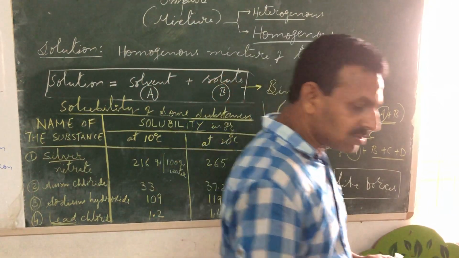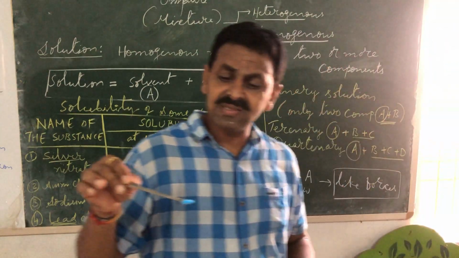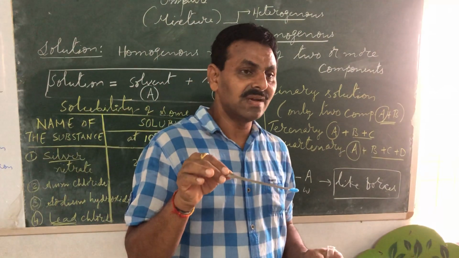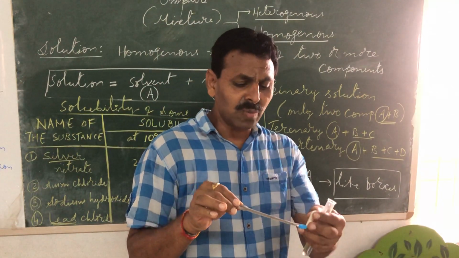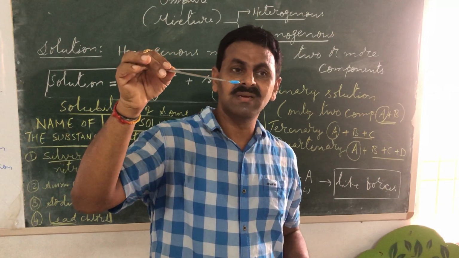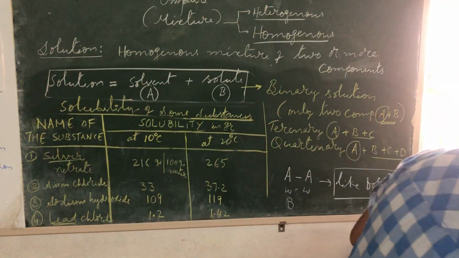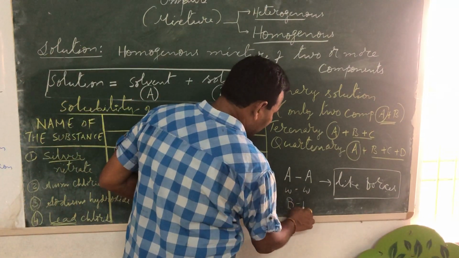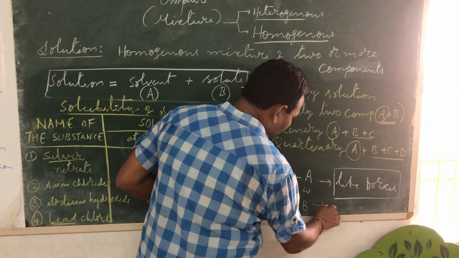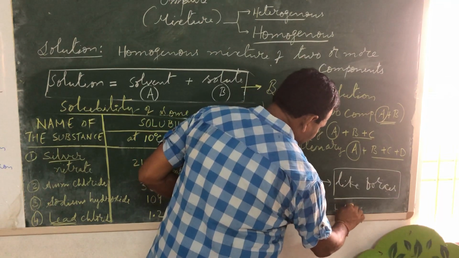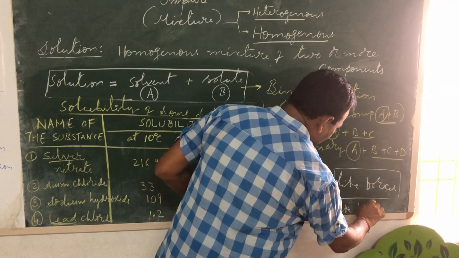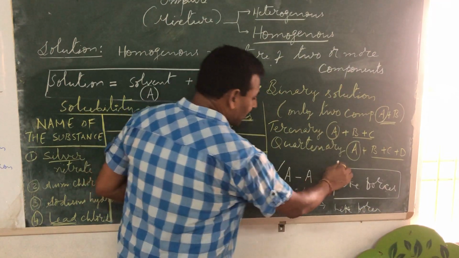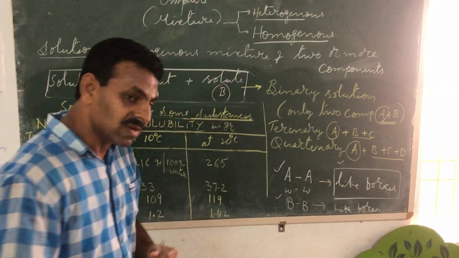And copper sulfate also, there are some forces of attraction between B and B. So there are forces of attraction between copper sulfate and copper sulfate. It is not that they don't attract. There are so many millions of ions in this. They also have some force of attraction between them, and these are known as like forces. Like forces, same. So the force of attraction between A and A are like forces, and the force of attraction between B and B are also like forces.